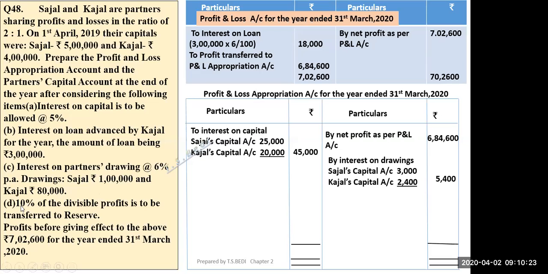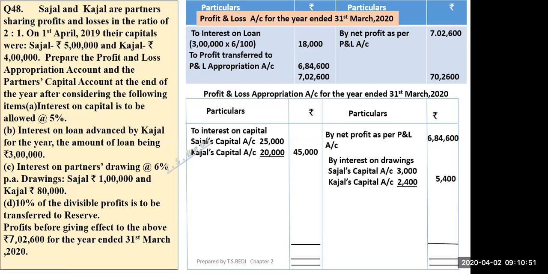Now come to the C part. Now the C part says 10% of the divisible profits is to be transferred to reserve. Now what is the difference between divisible profits and net profit? Sir, net profit comes from the P&L account. Net profit is this part. Yes, net profit here is 6,84,600.